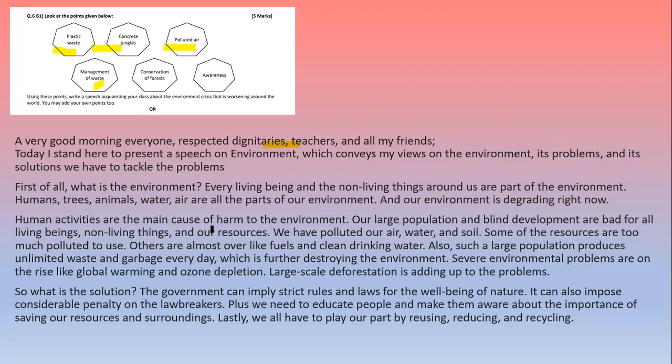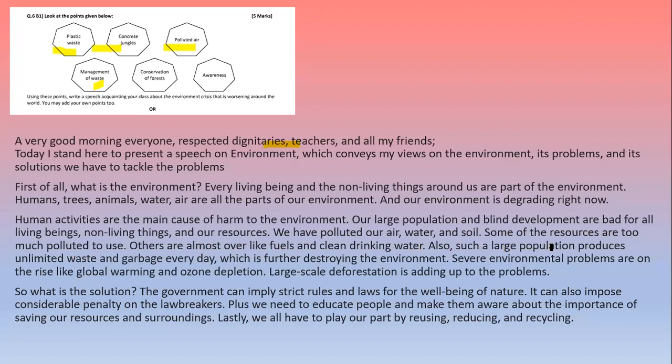Human activities are the main cause of harm to the environment. Our large population and blinding development are bad for all the living beings, non-living things, and our resources. We have polluted our air, water, and soil. Some of the resources are too much polluted to use. Others are almost over like fuels and clean drinking water.